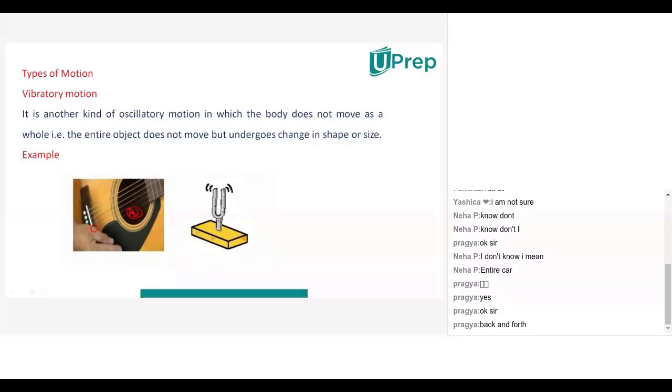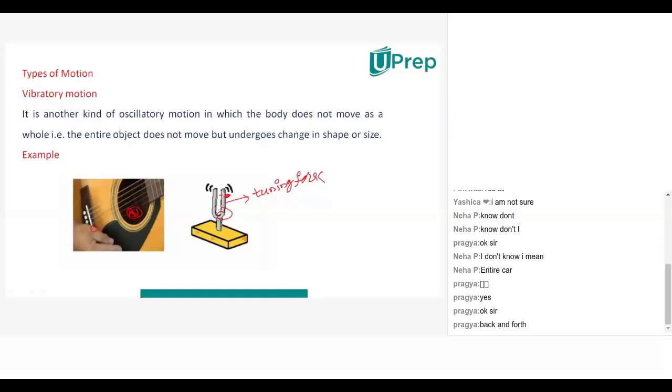Now here also is a tuning fork, which produces sound actually. If you hit this tuning fork here, what happens is it will move here and this part will not move. That means is the body totally moving or is only some part moving? So only some part will move.